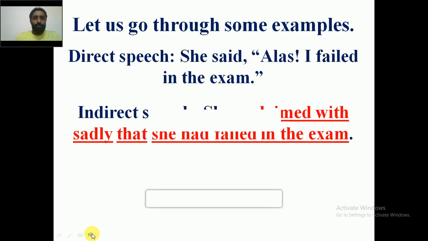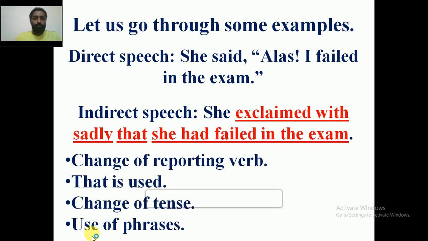Direct speech: She said, alas, I failed in the exam. Indirect speech: She exclaimed sadly that she had failed in the exam. So change of reporting verb, use of phrase, conjunction called that is used, and the change of tense. I failed in the exam, she had failed in the exam.